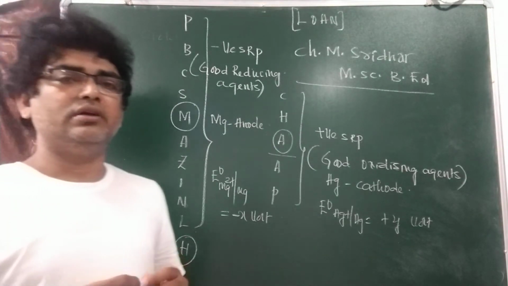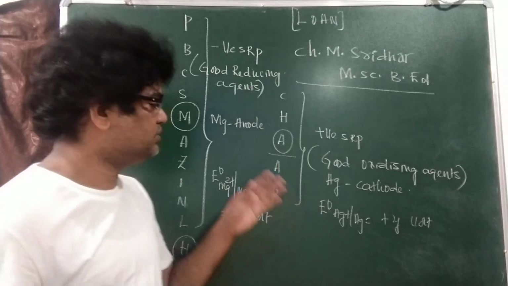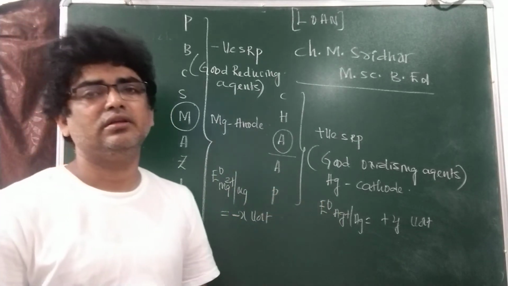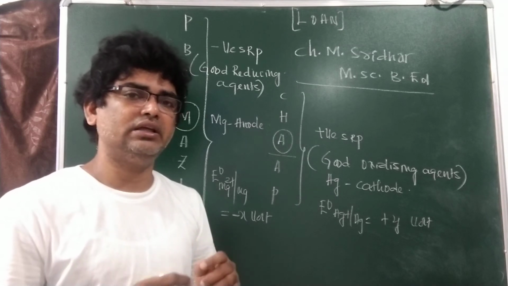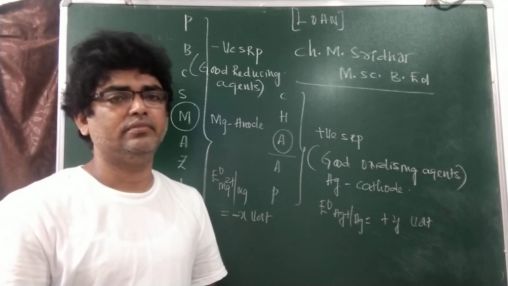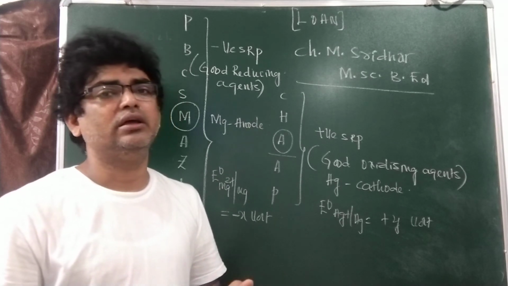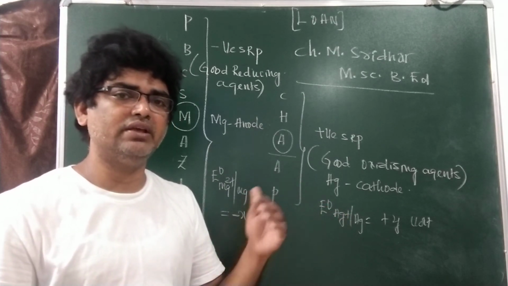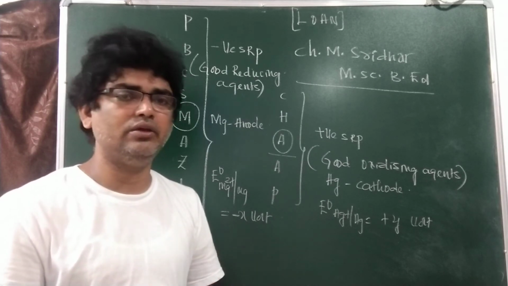If you want to develop a galvanic cell by using this magnesium and silver, then what is the standard EMF of the cell? Generally, we often get confused, like right minus left or left minus right. What is that? A simple technique I am telling you.